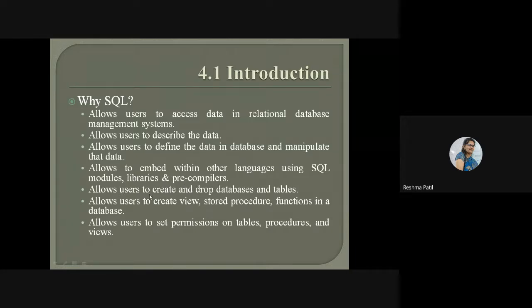Then it allows user to create and drop databases and tables. We can create a database as well as drop a database as well as tables using this SQL. It allows user to create views, stored procedures, and functions in a database.